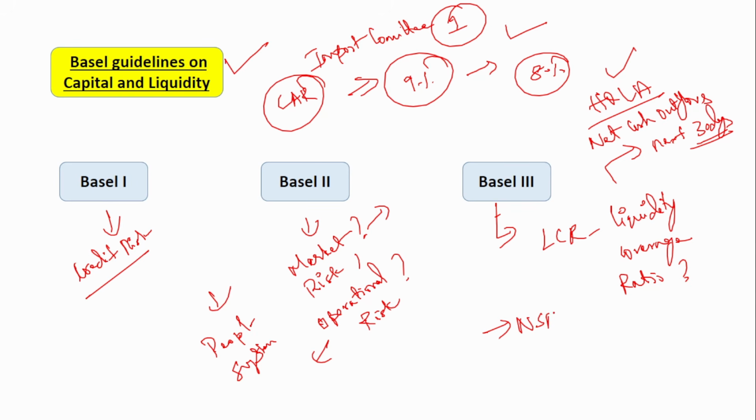Similarly, one more thing was introduced, that is NSFR, the net stable funding ratio. This is to ensure that the banks have enough funds for the long term. So LCR is for the short term and NSFR is for the long term. These are the main two terms introduced in the Basel III norms. I hope you have understood. And if you want to know about these Basel norms in detail, please go and watch Important Committee 1.